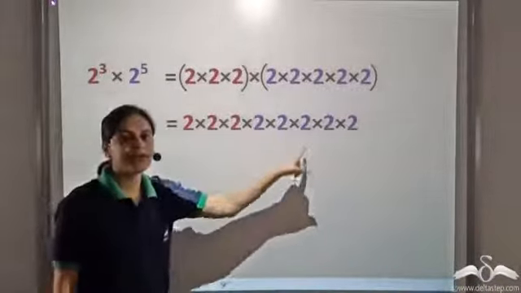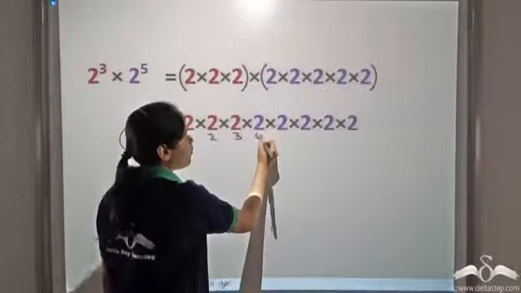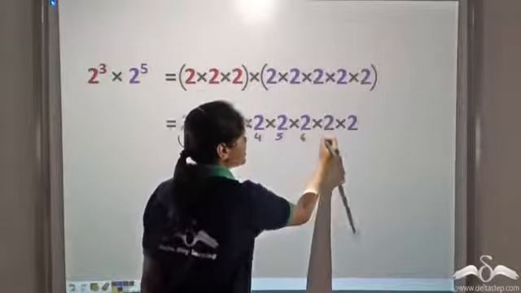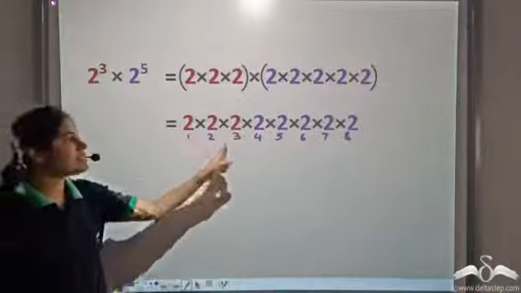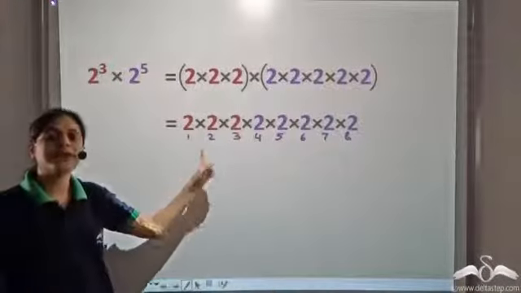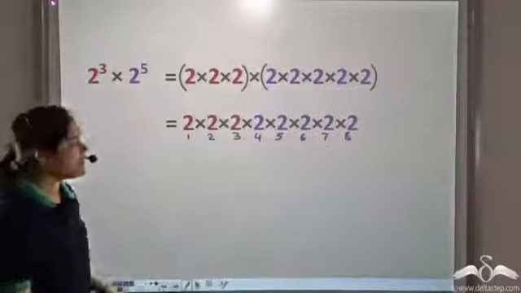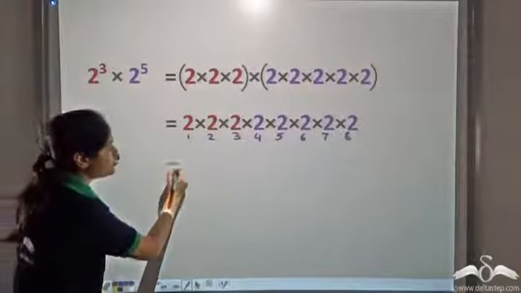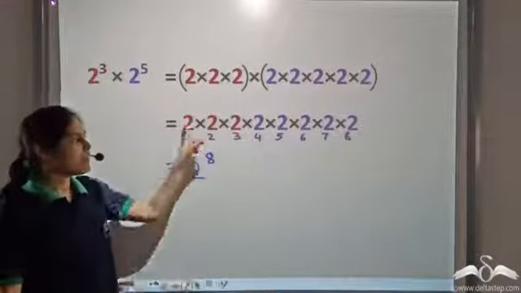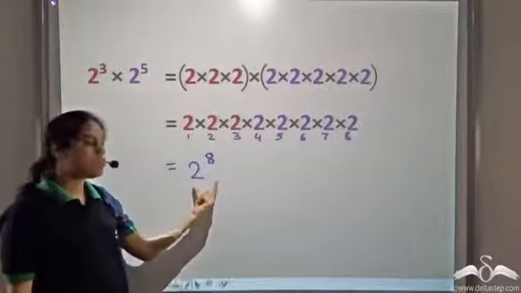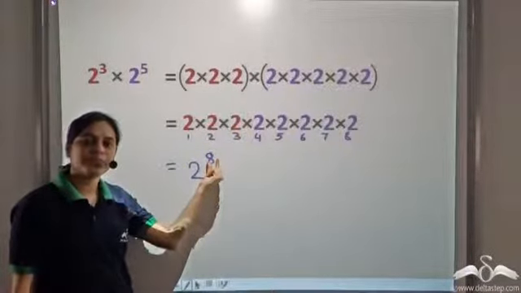How many 2's are here? 1, 2, 3, 4, 5, 6, 7, 8. So this is the same as multiplying 2 by itself 8 times. So we can write it as 2 raised to the power 8. We have expressed this in exponential form. So this is 2 raised to the power 8.